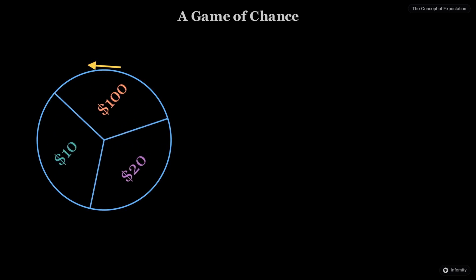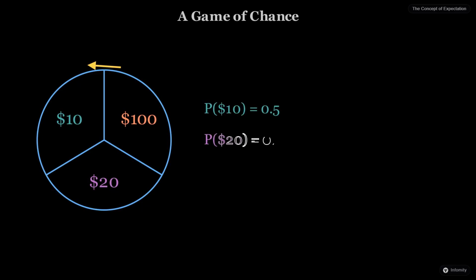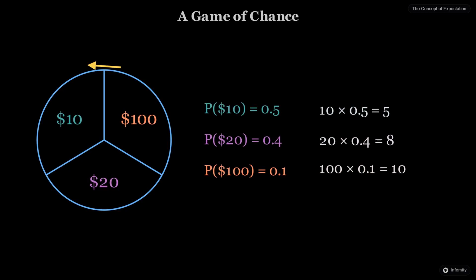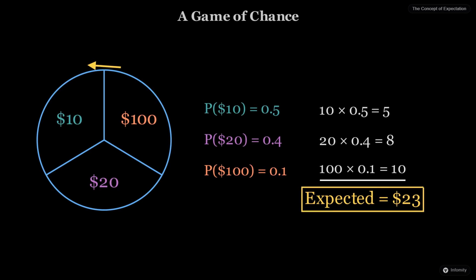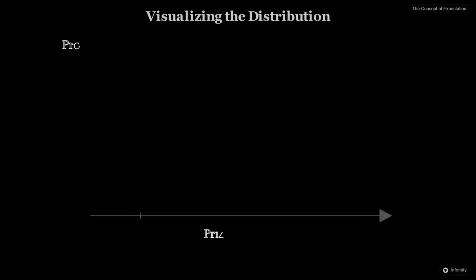Each outcome has a specific chance of happening. If the chance of winning nothing is high, the balance point shifts toward 0. To find the expected value, we multiply each prize by its probability and add them together. This gives us a single number representing what we can expect to win on average if we played this game thousands of times. We can visualize this using a bar chart where the height of each bar represents the probability.